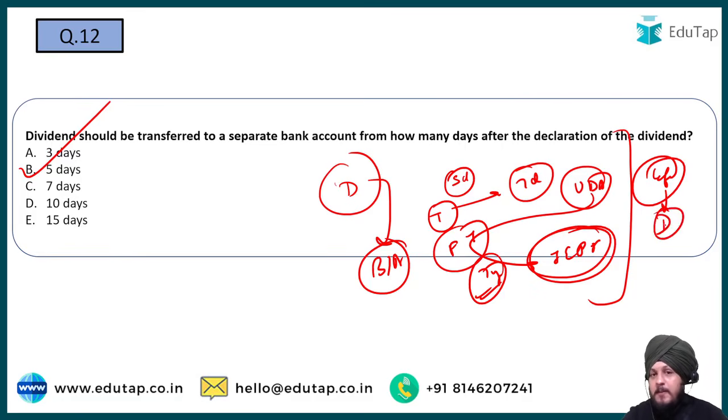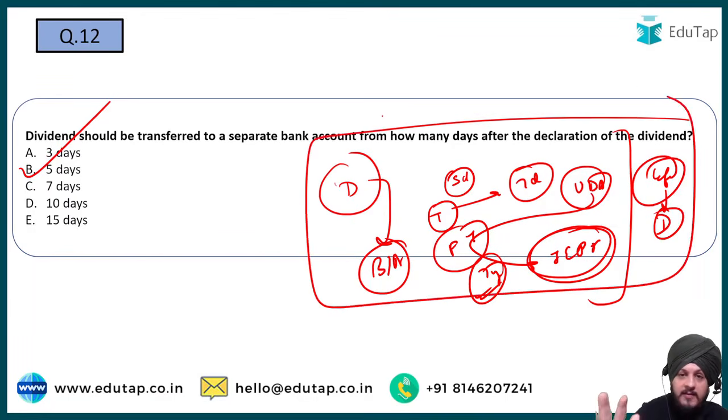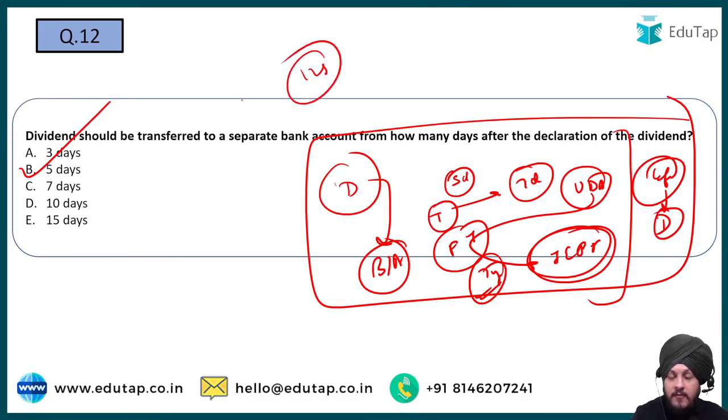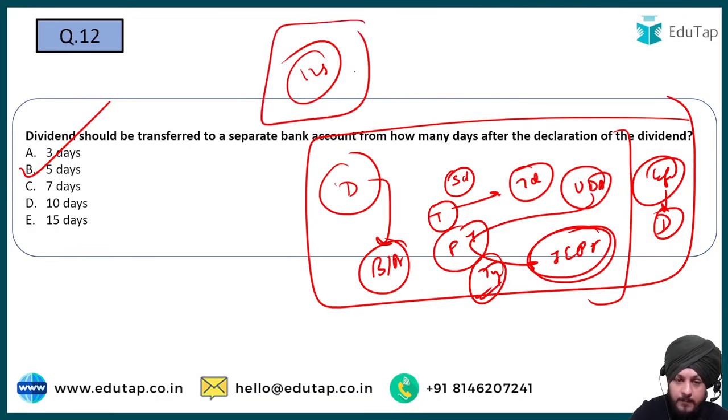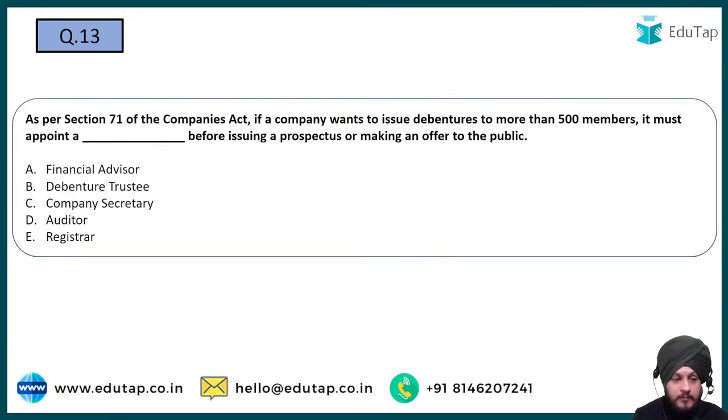With respect to a dividend payment, it is important for the exam and I want you to read it, right? और आप देख सकते हो यहाँ से 2 क्वेश्चन आ चुके हैं, 2-3 क्वेश्चन मैंने आपको अभी बता दिए हैं. एक तो पहले हमने IEPF का स्पेसिफिक क्वेश्चन देखा, that was related to section 125, right? And this one also you can see over here that the question is related to dividend only. तो ये चैप्टर को पढ़ना बहुत इंपॉर्टेंट है, it is important for your examination, so make sure that you are reading it. Now moving on, let us move on to question number 13.